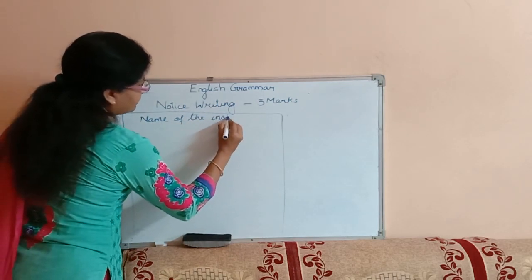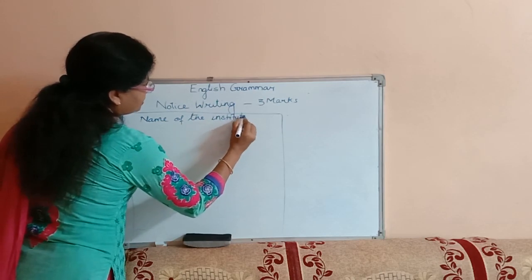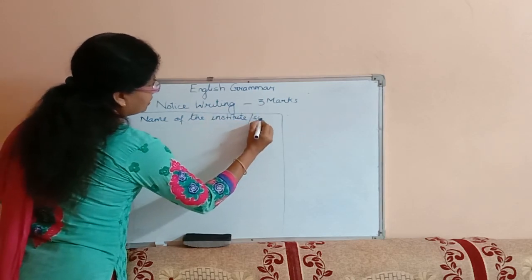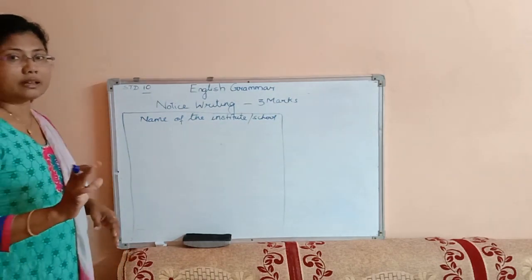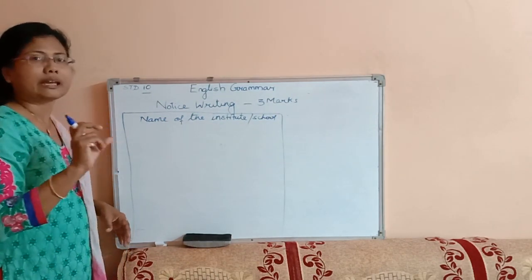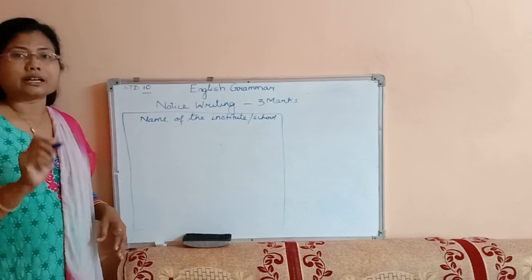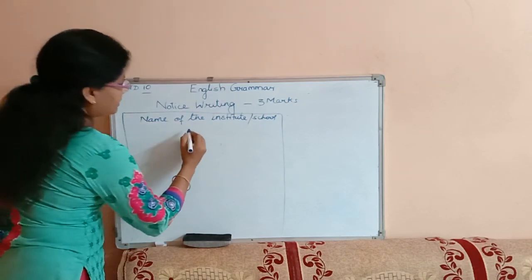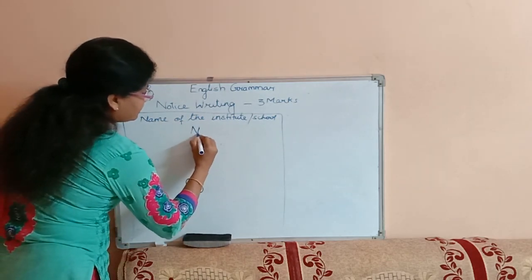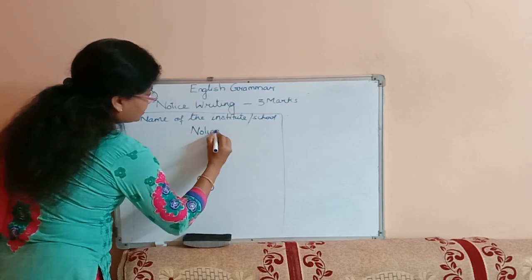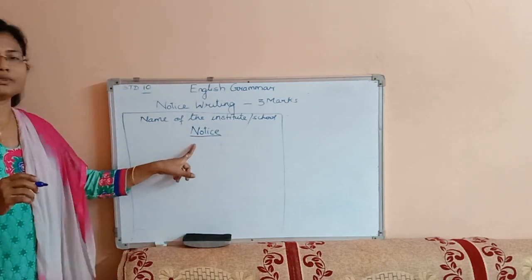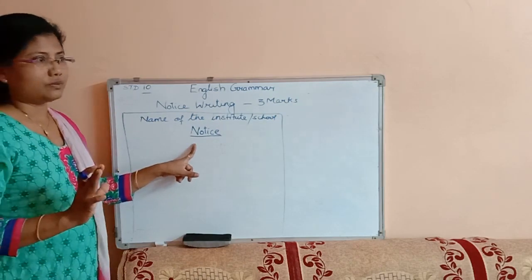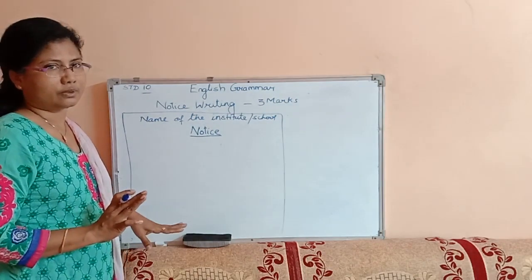Second, the main thing is we have to write the heading Notice, where N is written in capital and that should be underlined. In the center, we have to write Notice with an underline. This is compulsory, we should have it.